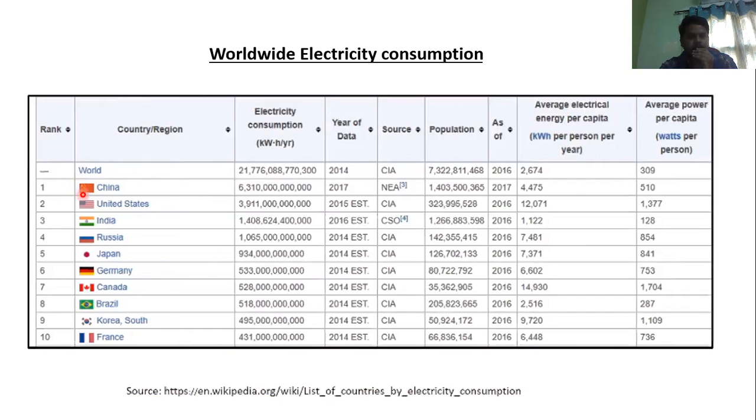Coming to our country, India is in third position. This much electricity consumption, in kilowatt hours per year, is what India consumes.